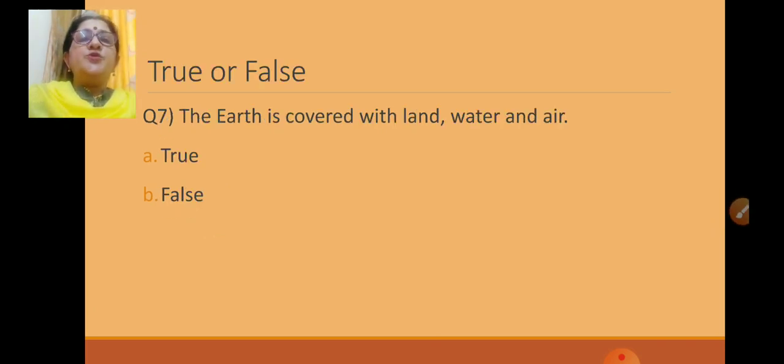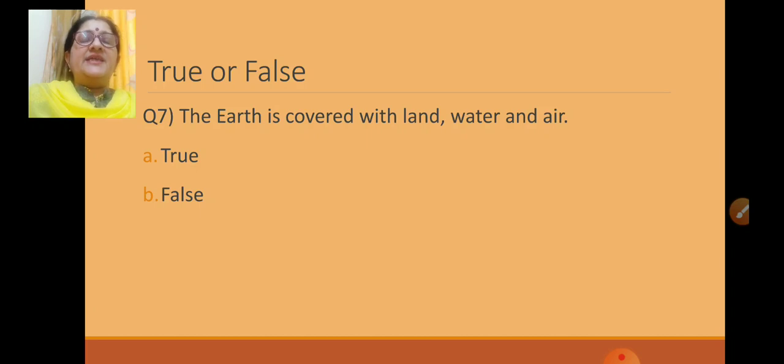Now next one. You have to choose true or false. The first one is, the earth is covered with land, water and air. Is this statement correct?